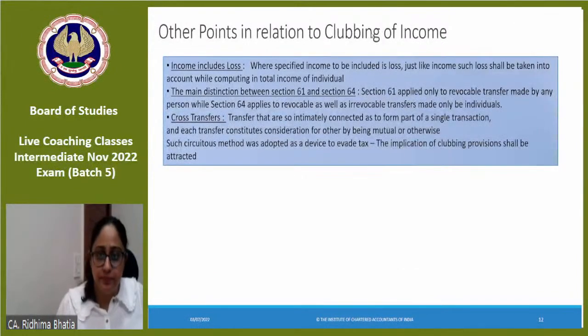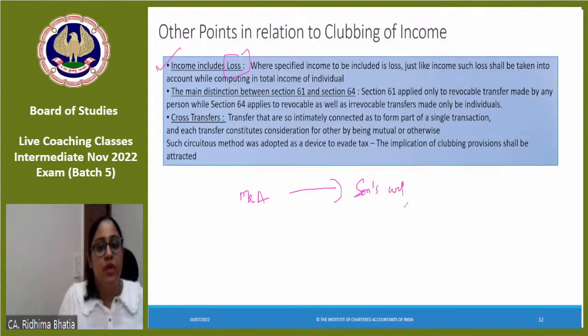Last again, when we are clubbing income, we should club losses also. If there is no income but there is a loss, we'll club the loss amount also. So suppose a property was transferred by Mr. A to his son's wife. So whatever income is generated, as in rent, you will club, right? But if there is a house property loss, that also you will club.